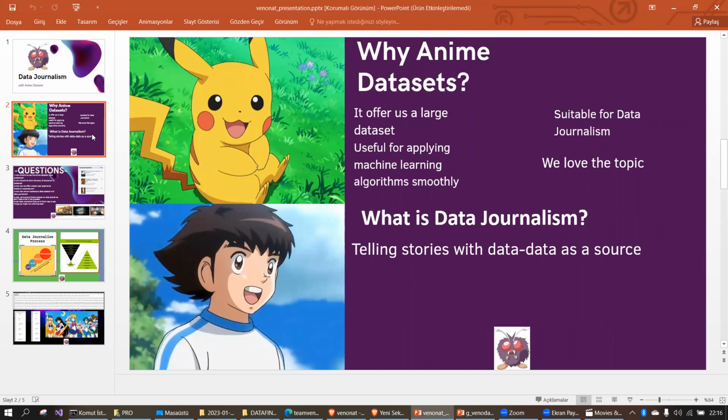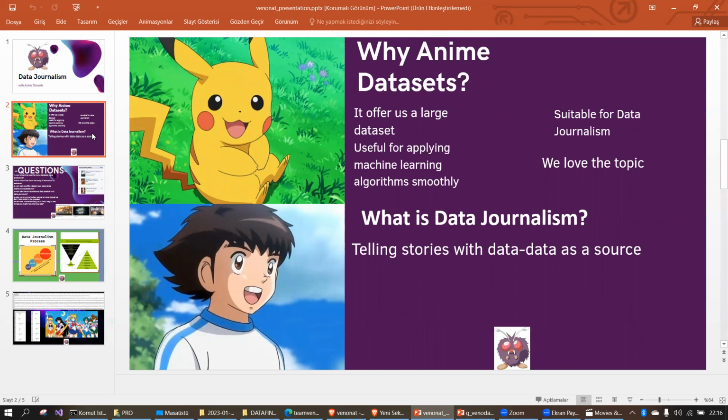Why did we choose anime datasets? Because we know it can offer us large datasets. It's useful for applying machine learning algorithms smoothly, which we applied in our final project, and suitable for data journalism. And of course, we love the topic. It's fun to work on that.